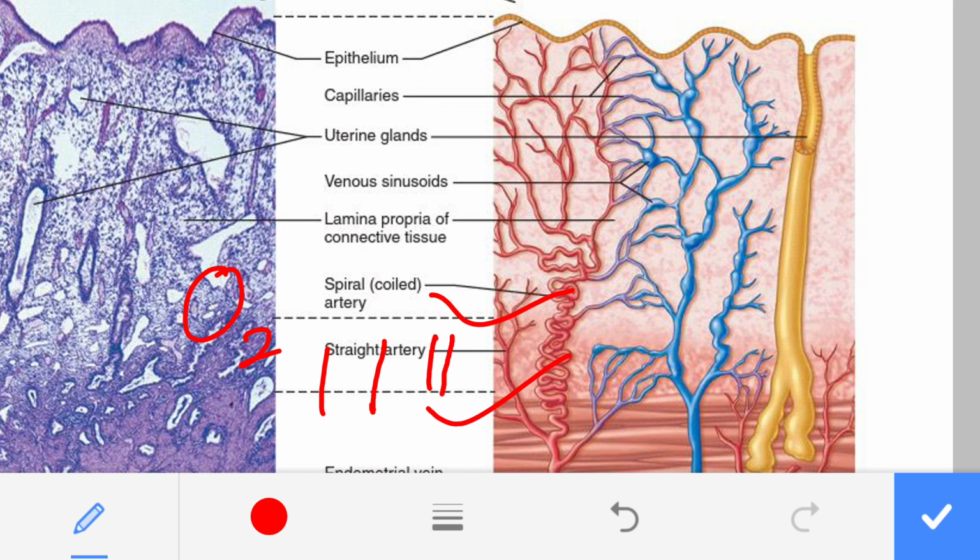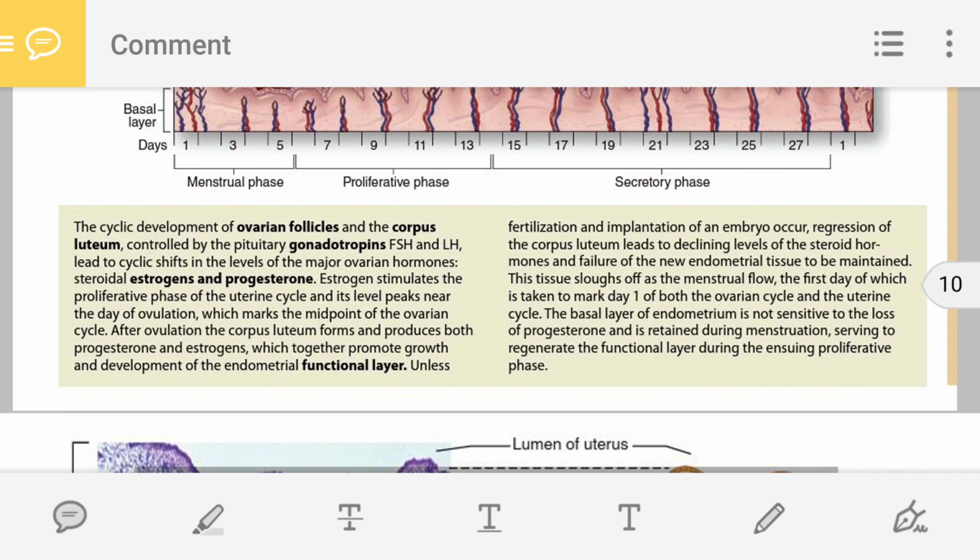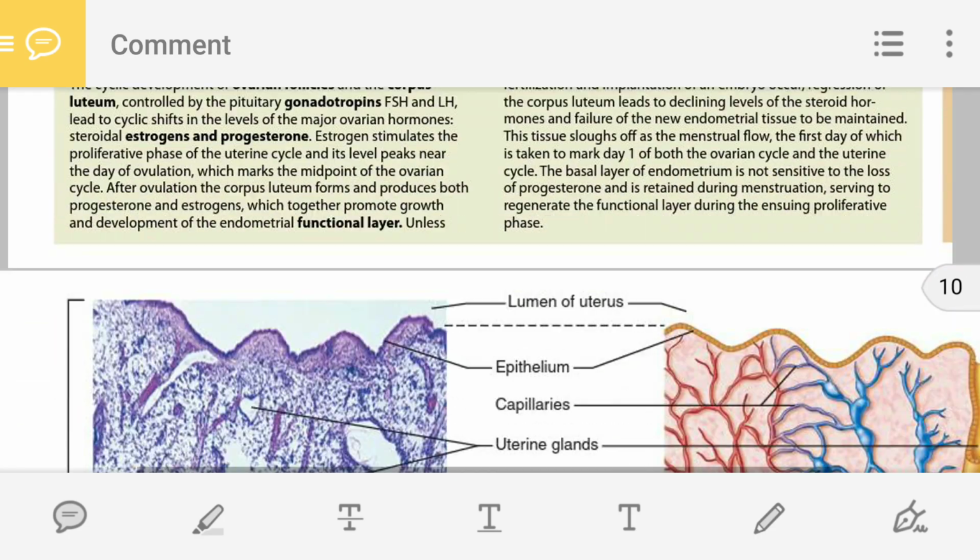So during the constricted period, it is not able to supply oxygen to this epithelial cell, the cells of connective tissue, and the cells of uterine gland. So all these cells, epithelial cell, connective tissue cell, and the uterine gland, are deprived of oxygen. Due to the absence of oxygen, all these cells are dying. So that is the reason.